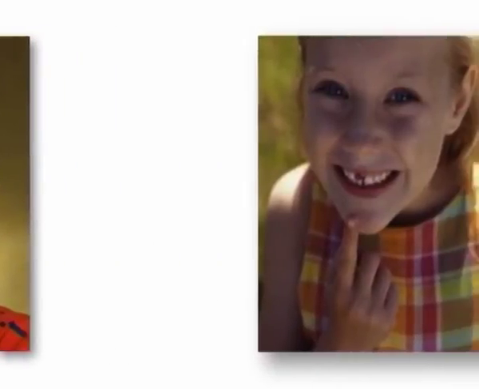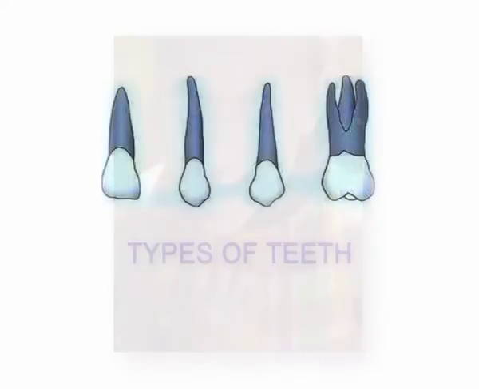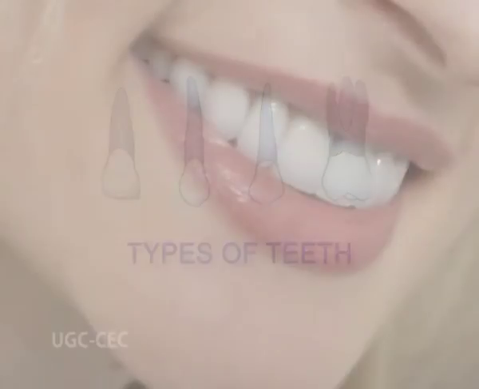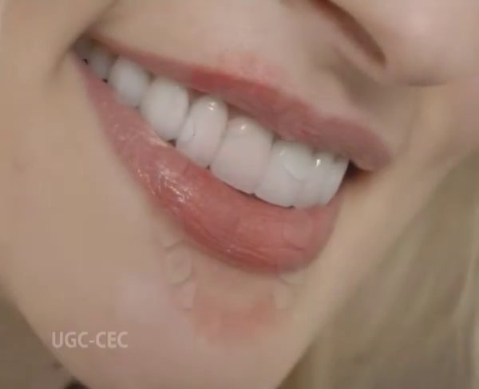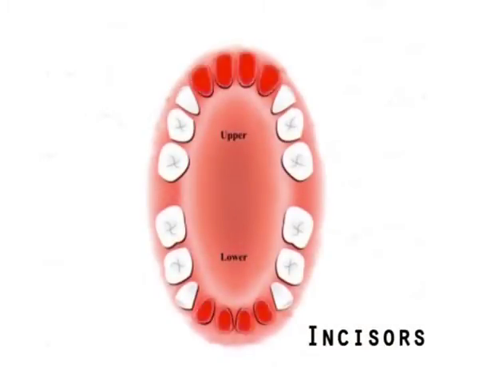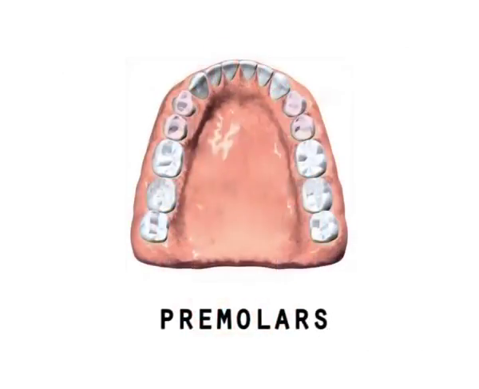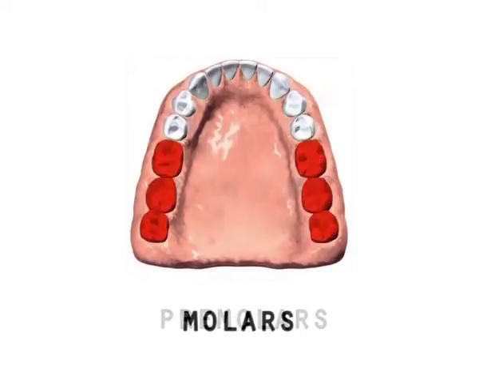The permanent teeth begin to replace the milk teeth in the 6th year of age. These teeth are 32 in number, and usually the replacement is completed by the age of 18 to 25 years. Next comes the types of teeth. There are 4 types of teeth, namely incisors, canines, premolars, and molars.